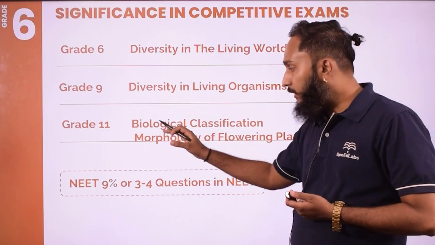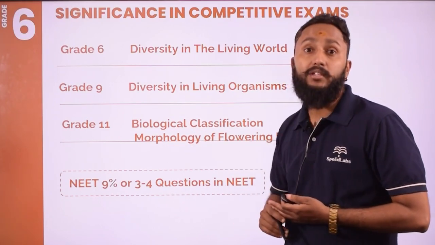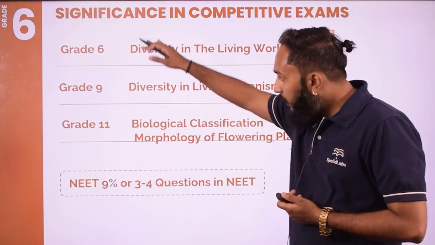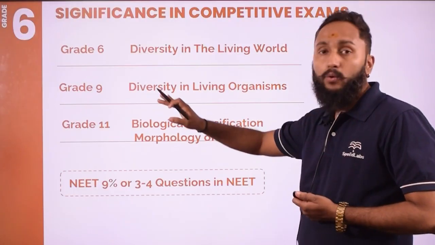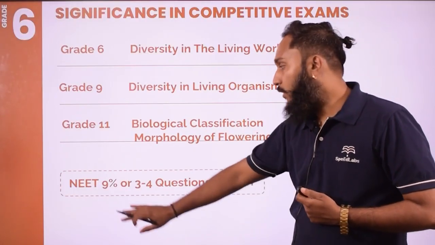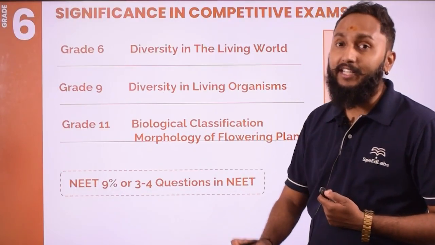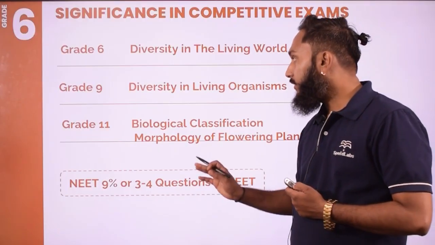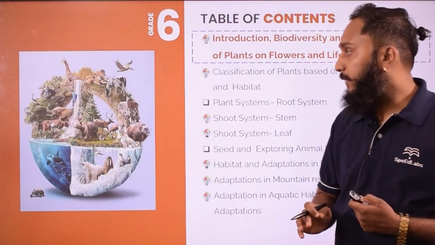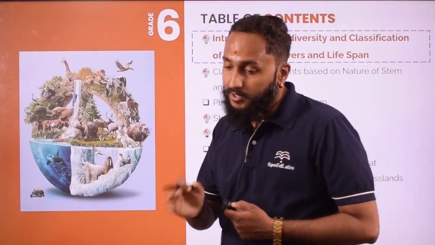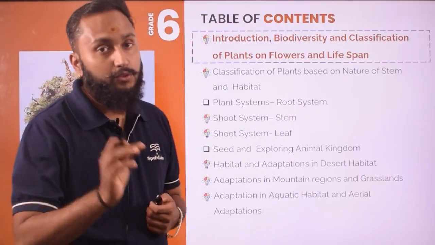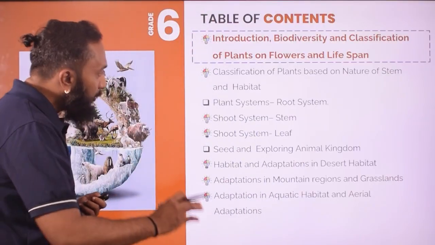These units or chapters you will see in grade 11. All these topics are going to help you prepare for around 9% of your NEET preparation, because this many questions are going to be asked from this chapter. This is for sure.